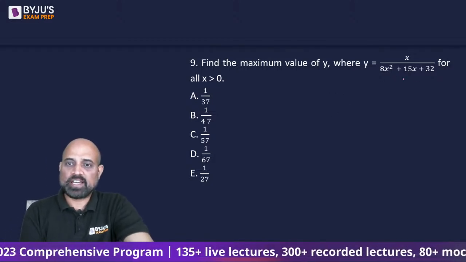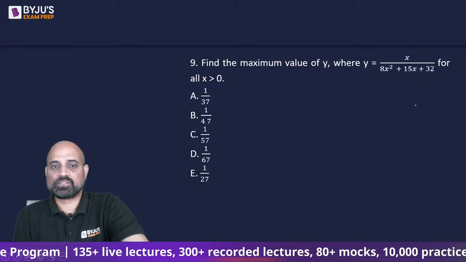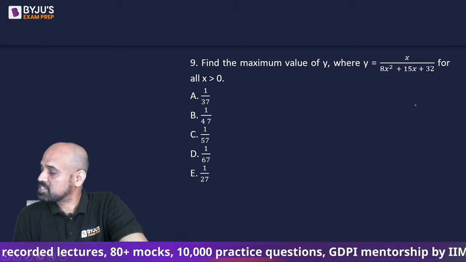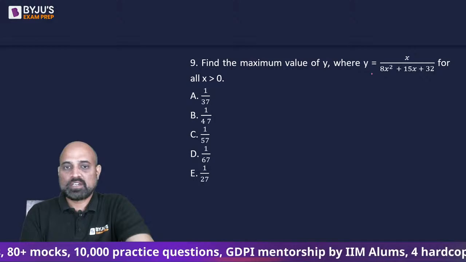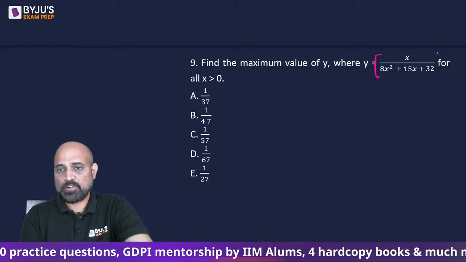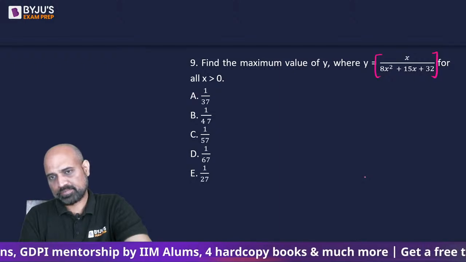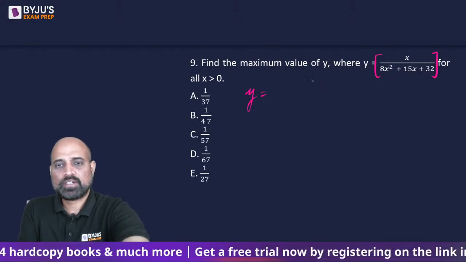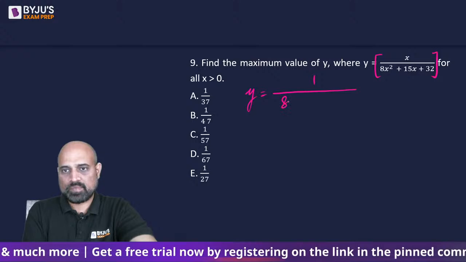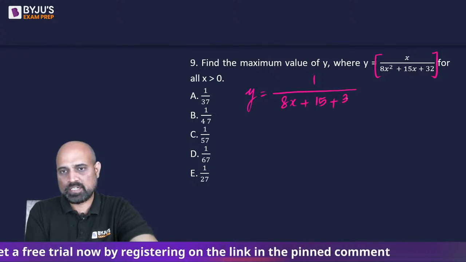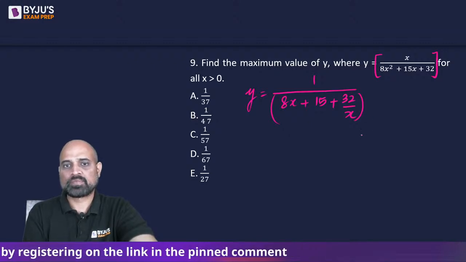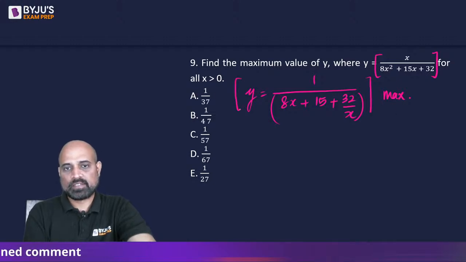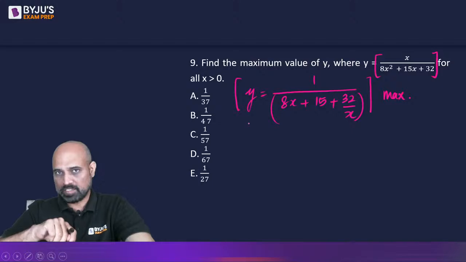Find the minimum value of y where y is equal to this for all x greater than 0. So this is, sorry, find the maximum value. If I want to find the maximum value of this, can I say this can be rewritten as y is equal to 1 upon 8x plus 15 plus 32 by x. इसका maximum चाहिए, right? What I have done is I have brought x नीचे.